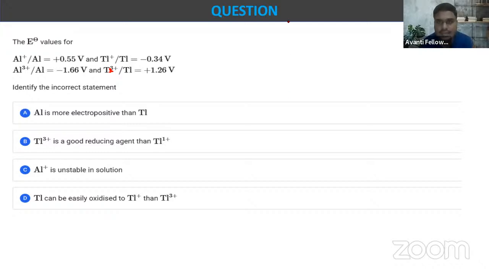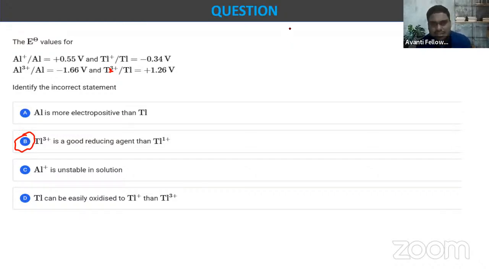Yeah, I got one reply. That is D. Okay. Tl can be easily oxidized to Tl plus 1 and Tl plus 3. Okay. कोई और? ये क्या है भाई? बी. देखो, Tl plus 3 is a good reducing agent.